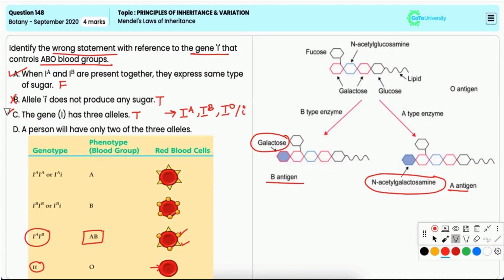Option D, a person will have only two of the three alleles. This is also true. An individual inherits one allele from each parent. So each person will have only two of the three possible alleles. Hence, this is incorrect option.